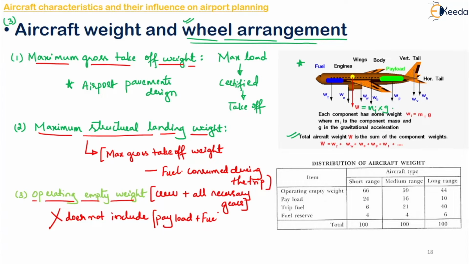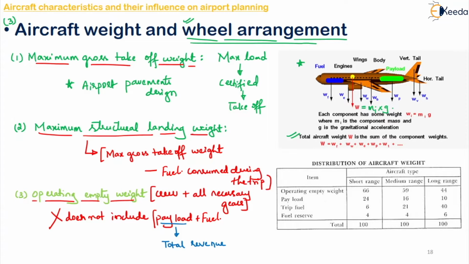Very important. For passenger aircraft, the operating empty weight shall not be constant because it will depend upon how the seating arrangements have happened. Now, what is payload in this? The term payload is used to mean the total revenue producing load. So, the load which is giving you the revenue, like your baggage, your passengers, right?